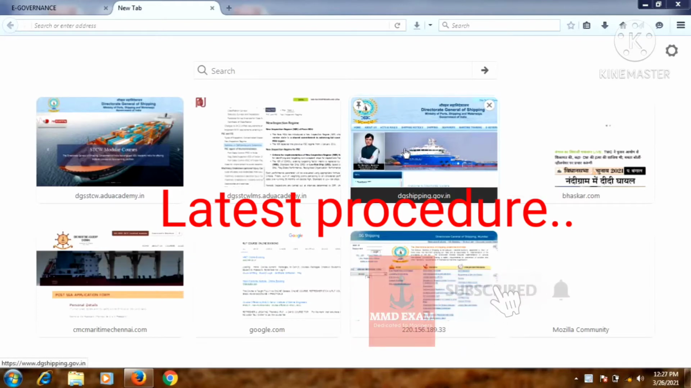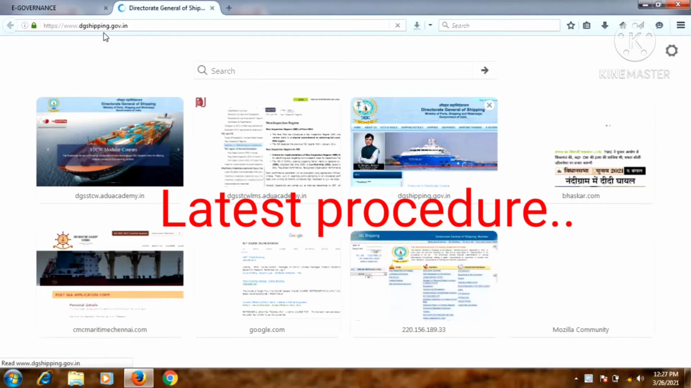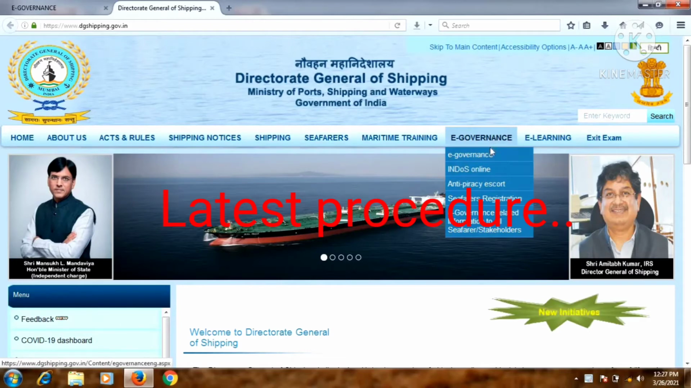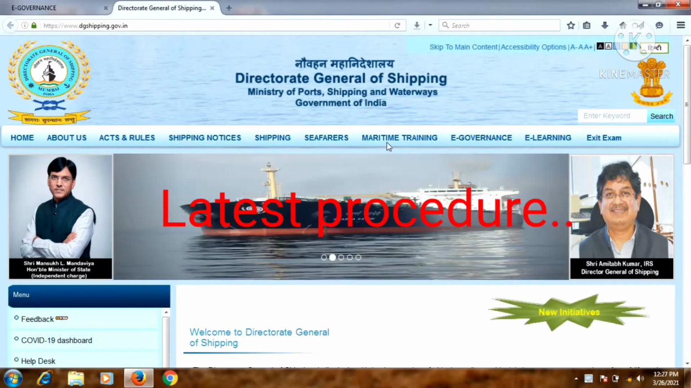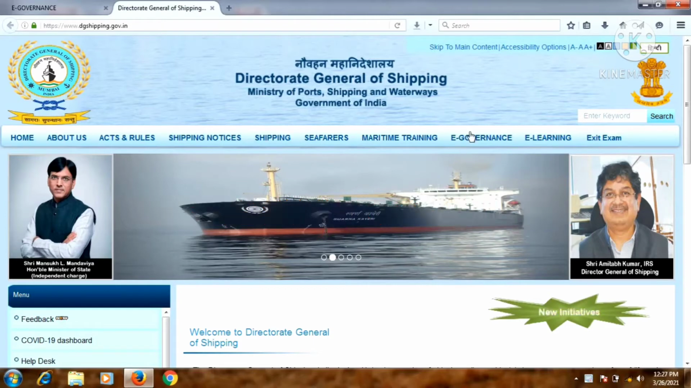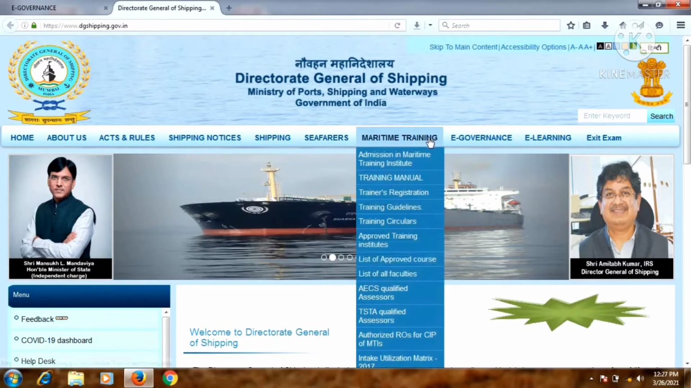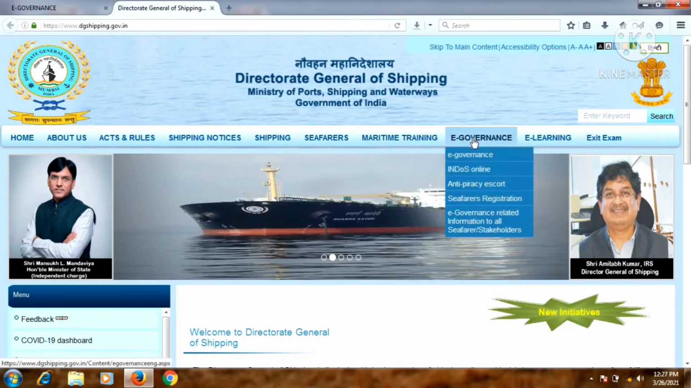Okay, so now we have to go to DigiShipping, digishipping.gov.in. After entering this website, you will find this type of interface: home and others, e-governance, e-learning, exit exam, and many more. But today we have to go to the e-governance section, so we just click on e-governance. Once we click e-governance,